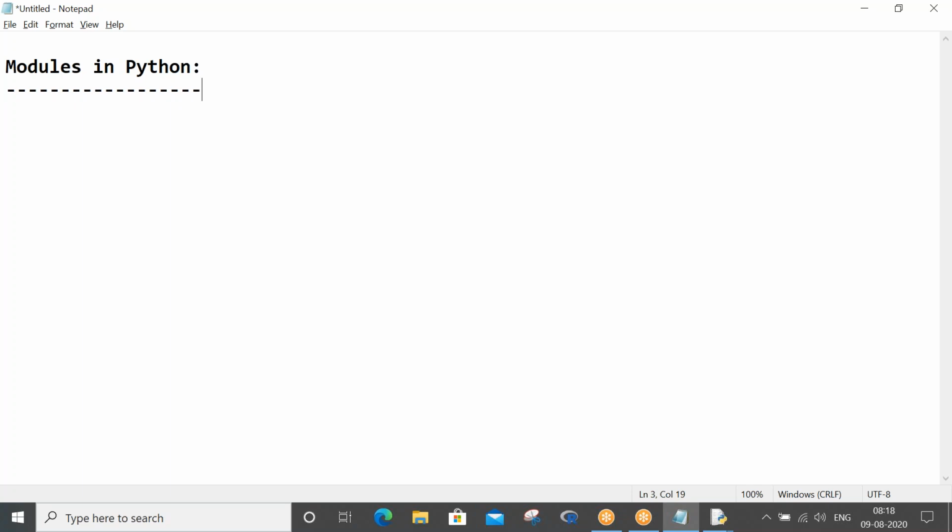Once you have a good understanding of modules in Python, then we are eligible to go ahead and start seeing advanced concepts of Python, be it OOPs or exception handling or multi-threading or collections. So let's try to understand the modules concept.